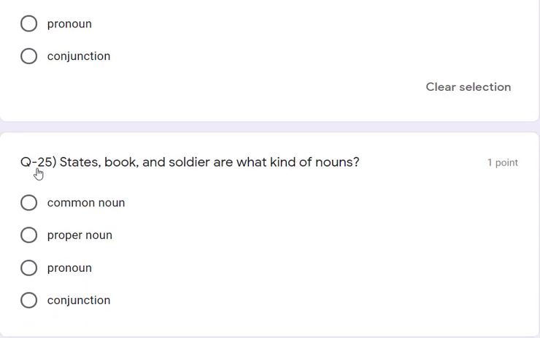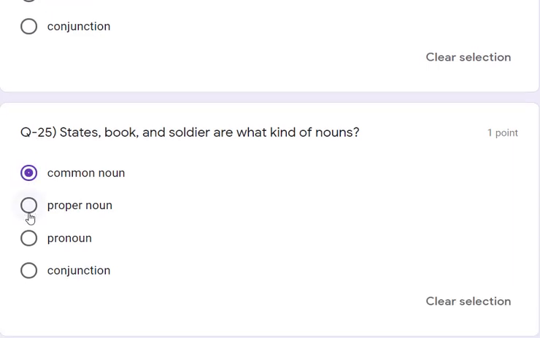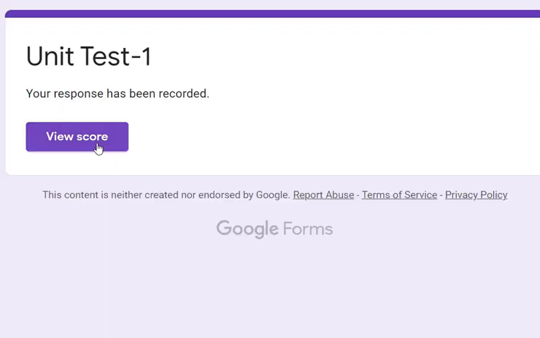And the last question: state, book and soldier are what kind of noun? State, book and soldier. All three are what kind of noun? All three are common nouns, right? So the answer is common noun. Here we have selected all our answers. Let's see the result. Okay. So let's see the score.